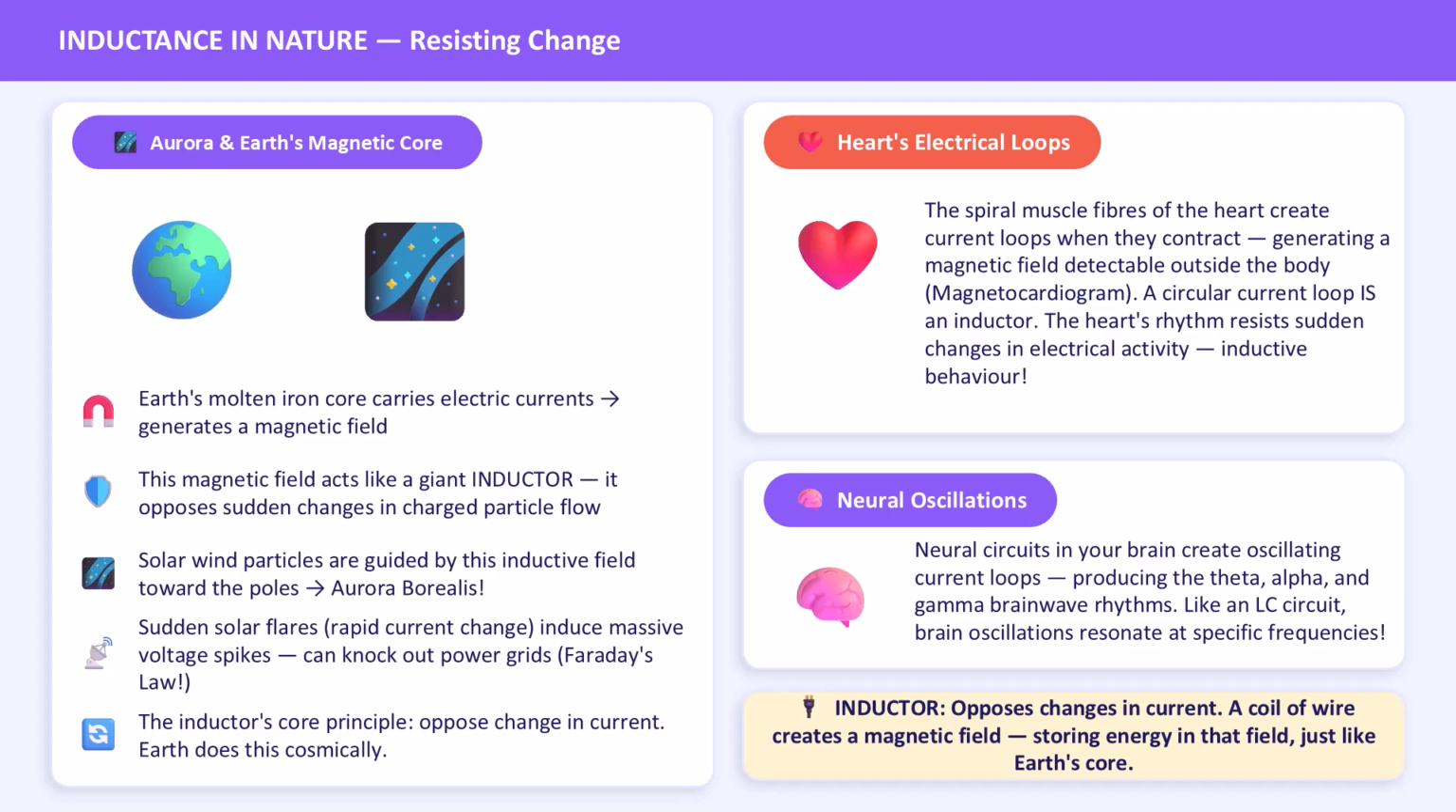When a very intense solar flare hits suddenly, the rapid change in current induces massive voltage spikes in power transmission lines on Earth, the same mechanism as transformer induction, and can knock out entire power grids. Now look at the human brain. Neural circuits create oscillating current loops. Like an R.L.C. circuit, these loops resonate at specific frequencies, producing the theta, alpha, beta, and gamma brainwave rhythms that your EEG measures. Our brain is an oscillating inductor network, and Earth wraps around it like a planetary scale inductor shield.